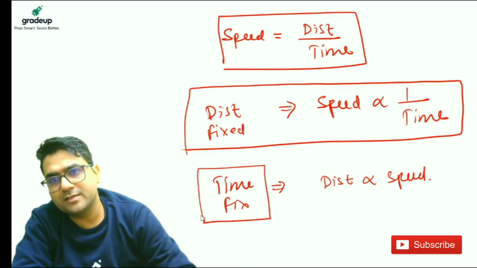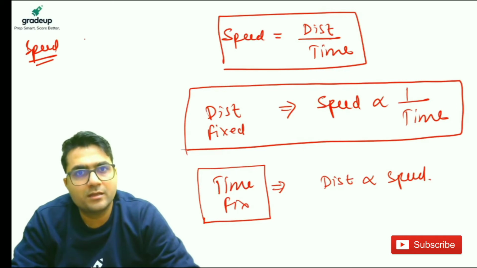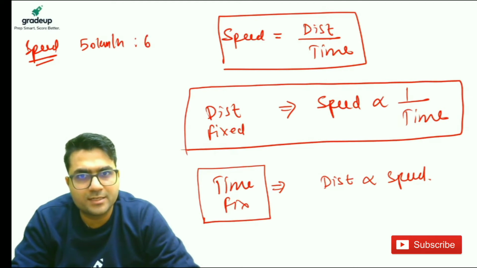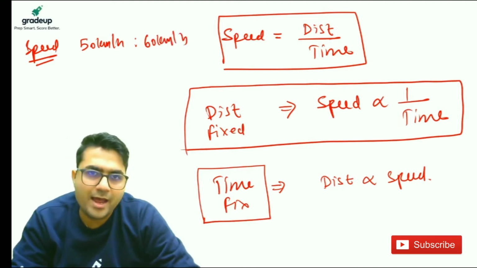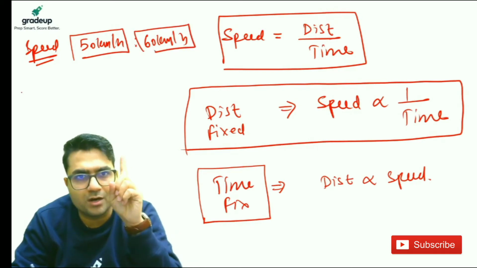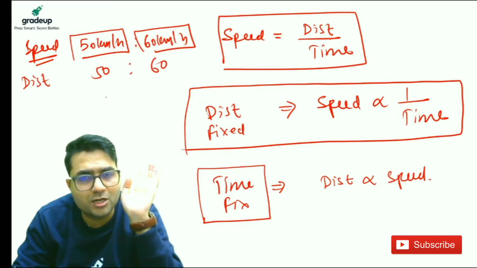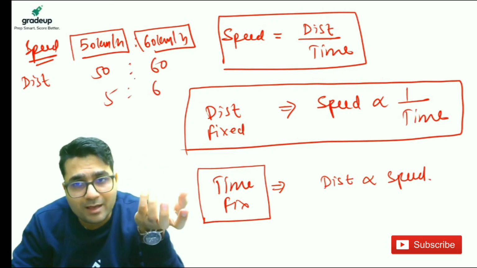Okay, if time is fixed, suppose the speed of the first bus is 50 km per hour and the speed of the second bus is 60 km per hour, and both buses are running for 1 hour only, then obviously they will cover 50 km and 60 km. This is what I am saying.